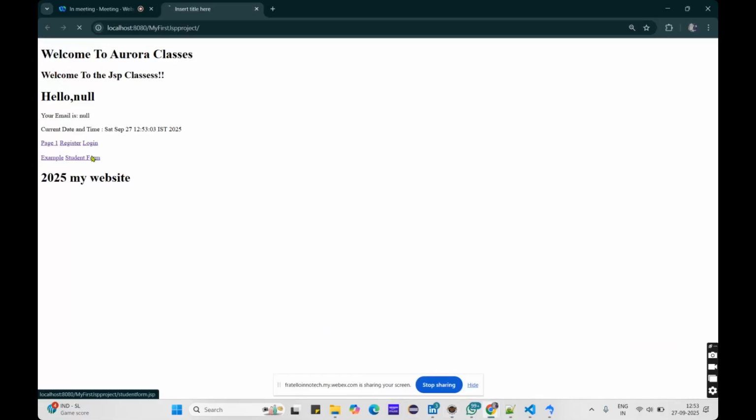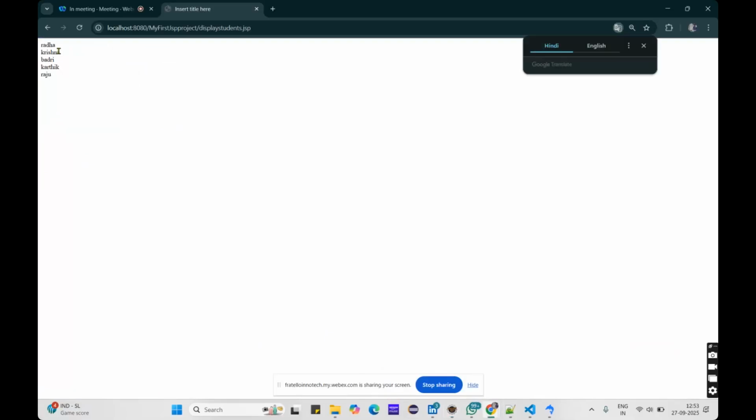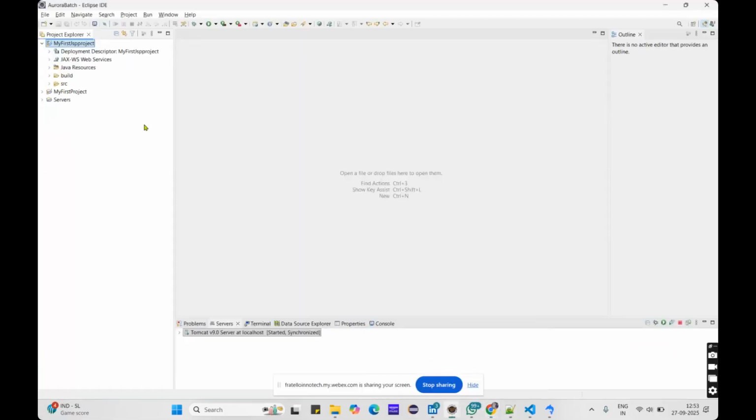So when we click on the student form, we are taking the student names like Radha, Raju. Okay, so when I submit, I am just getting all my names into one array and just printing one by one. So for that we have done with the student login forms and student forms.